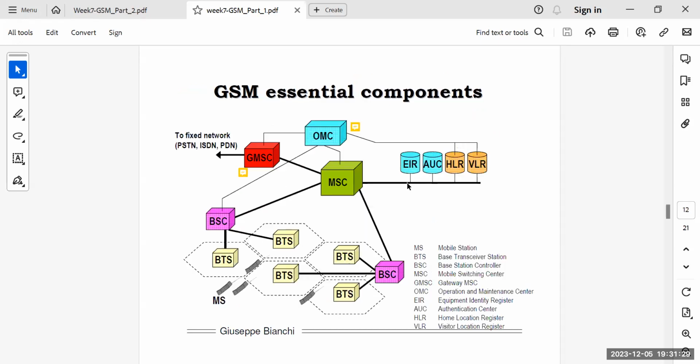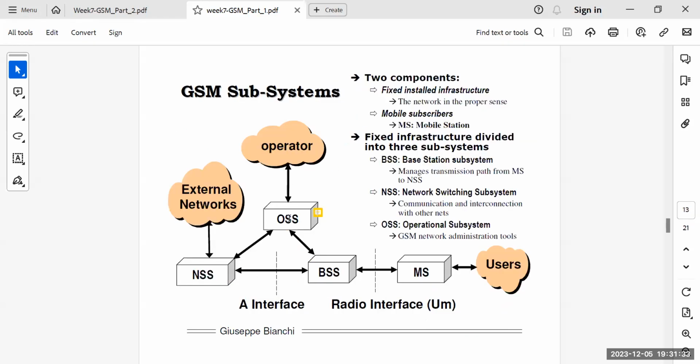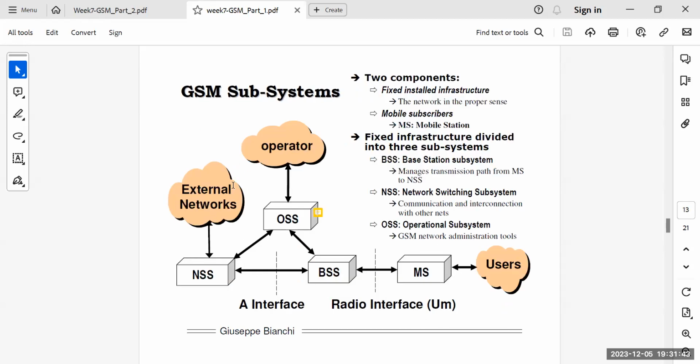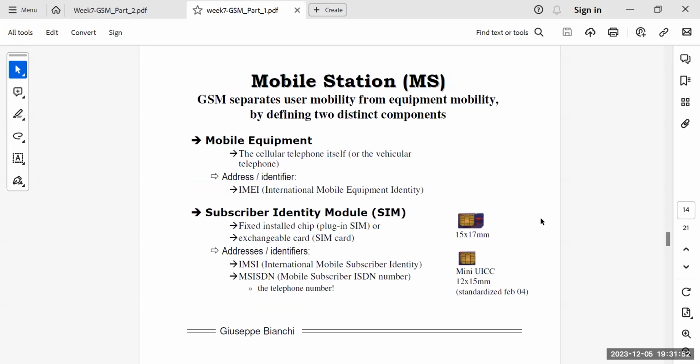And as you just saw, MSC had OMC and OMC had OSS. So that OSS part is basically in the MSC, right? And from NSS, you have a two-way switch to the external network. So obviously beyond this GMSC, you would be going to the other network, right? So these are the GSM subsystems that again are very important. Okay, next thing is a few important details related to the mobile station.